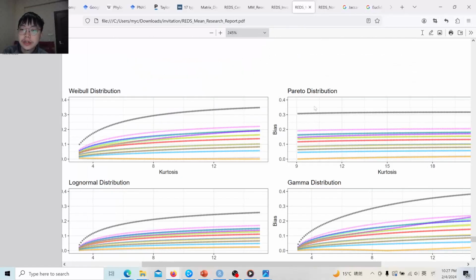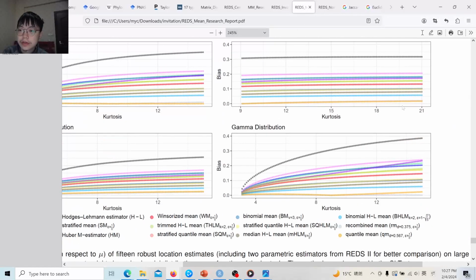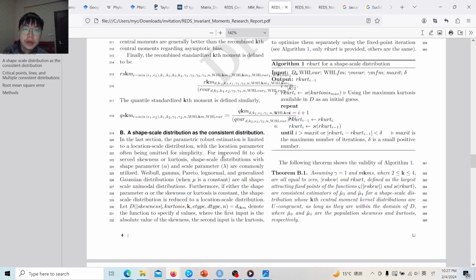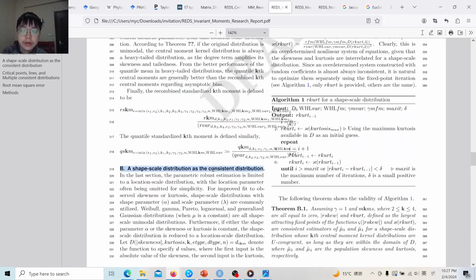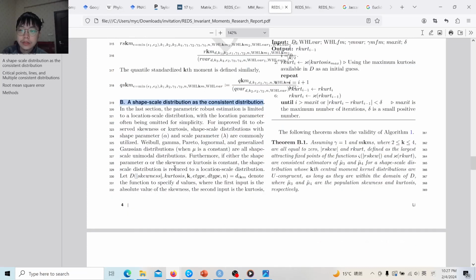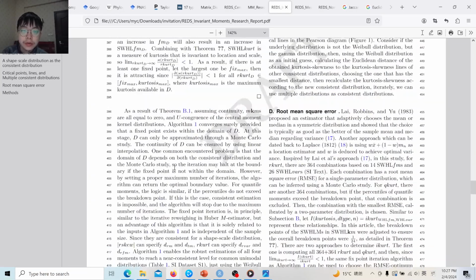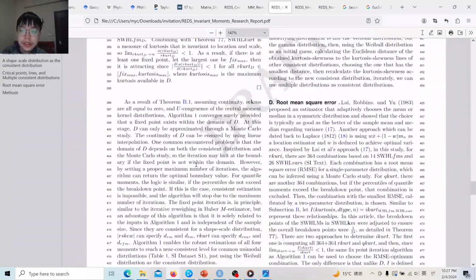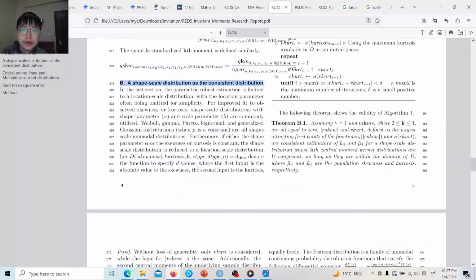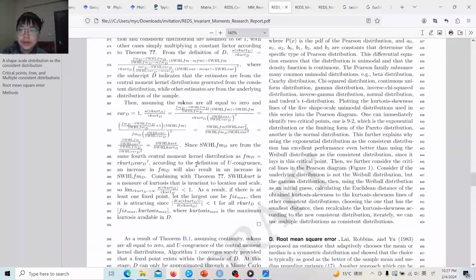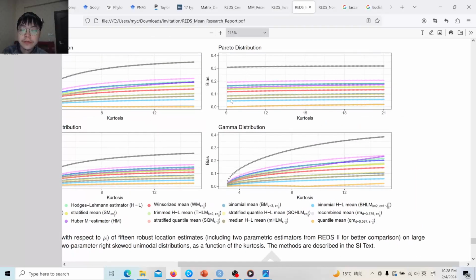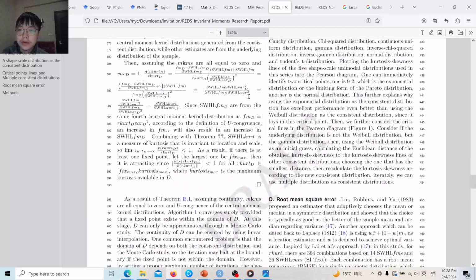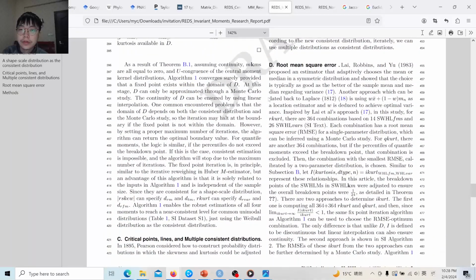You can compare the bias of the quantile mean here on the Pareto distribution, and show that it is slightly better than the recombined mean. Then we show how to use a shape scale distribution as the consistent distribution. This was inspired by the Huber M estimator's iterative reweighting. Then we consider using multiple different shape scale distributions, not just one. For example, the Weibull can be extended to maybe even 4 or 5 different shape scale distributions, and this can be simultaneously consistent for multiple very different two-parametric distributions.